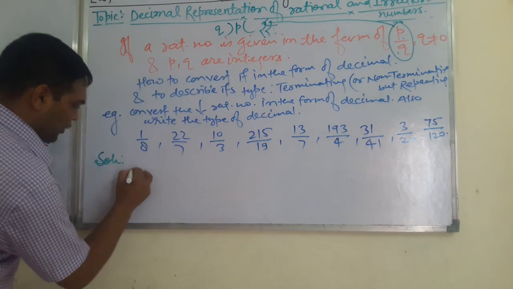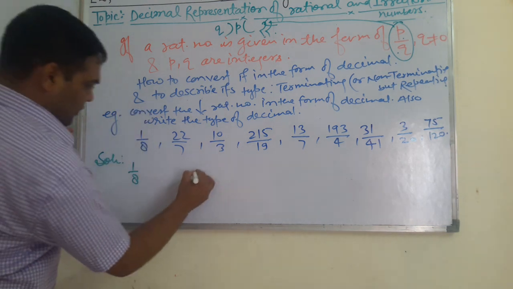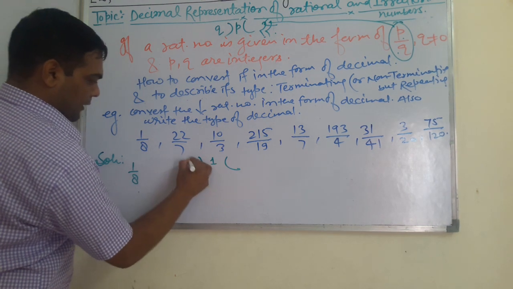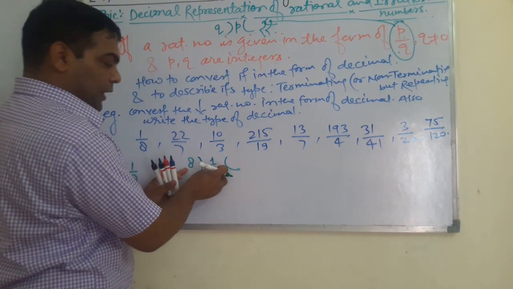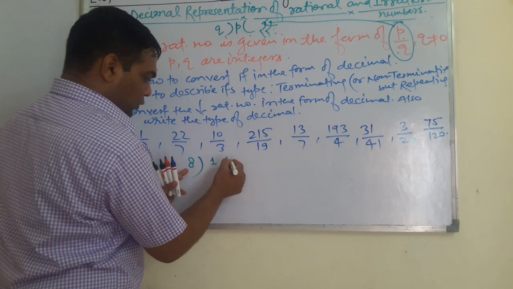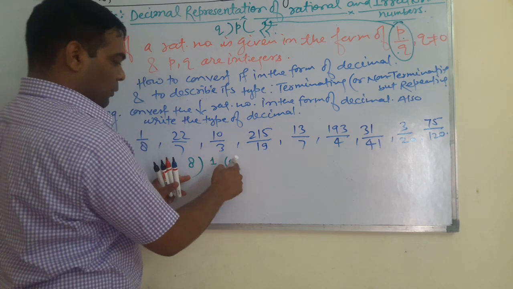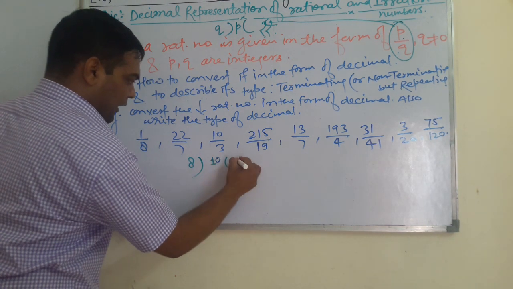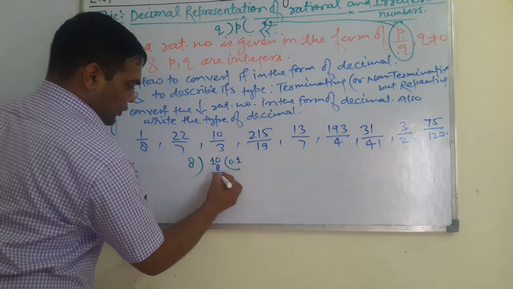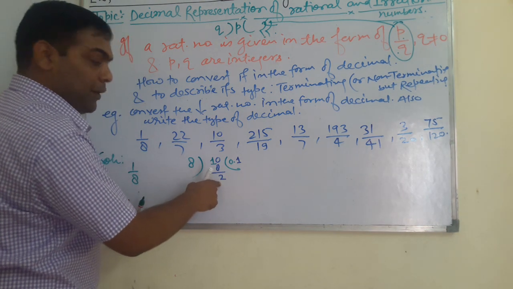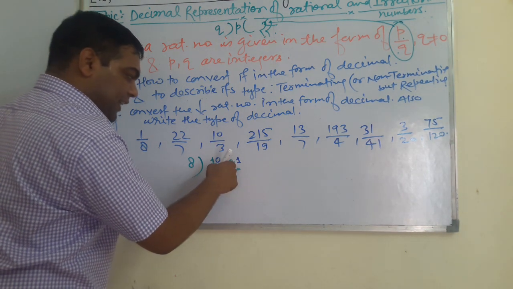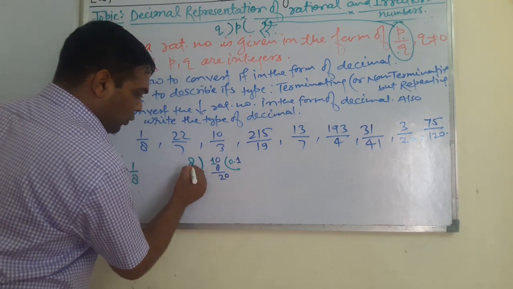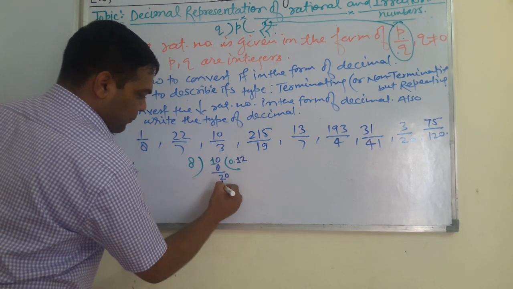Students, first of all I am going to tell you this 1 by 8. You have to divide 1 by 8. See, division is not possible. You put the decimal point in the quotient like this, 0 point, and extend 1 to 10. Now 8 ones are 8. What will come? 2. Now again division is not possible. Since we have maintained the decimal, we can continuously increase the 0. Now 8 twos are 16.